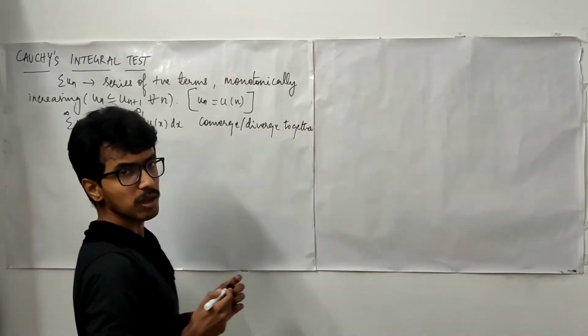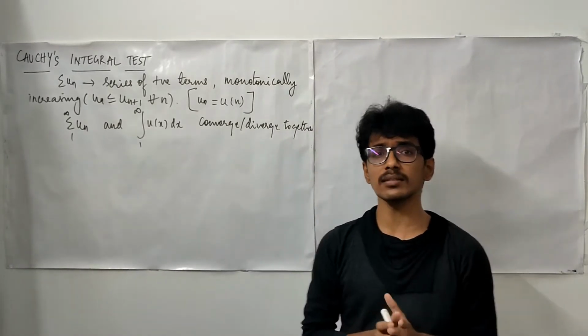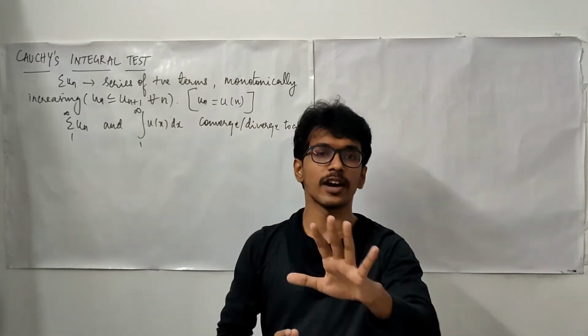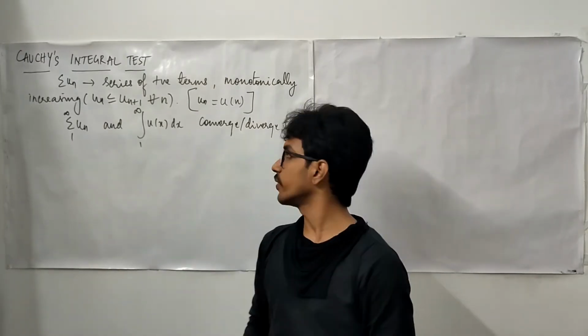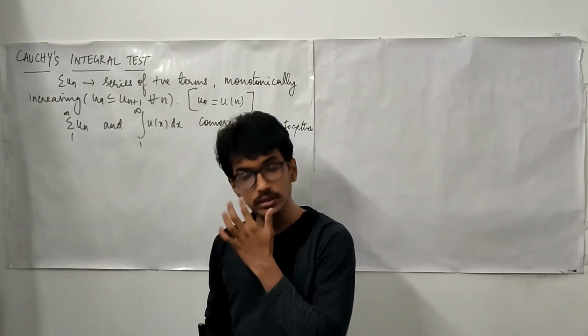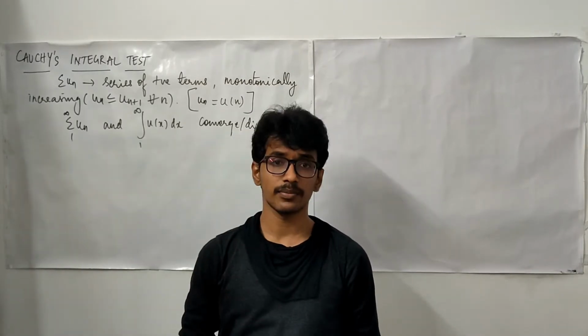What do we mean by the convergence of an integral? It means your integral has to give you some finite value. If it is so, then we say that this integral converges. With this convergence, can we identify the limit of convergence of this series?